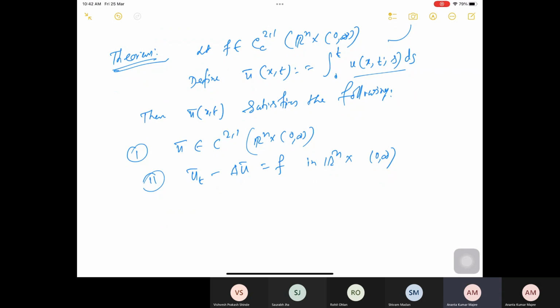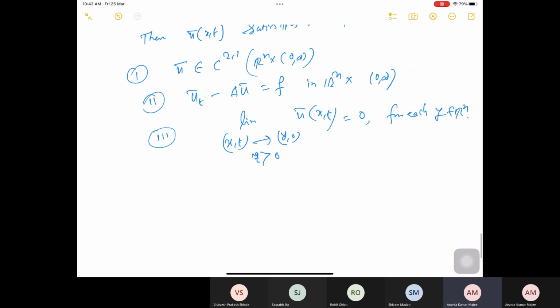And not only that, if you look at the limit as (x, t) goes to (y, 0) from the right, u bar(x, t) should be 0 for each y in Rn. So in other words, u bar satisfies this non-homogeneous heat equation with zero initial condition.